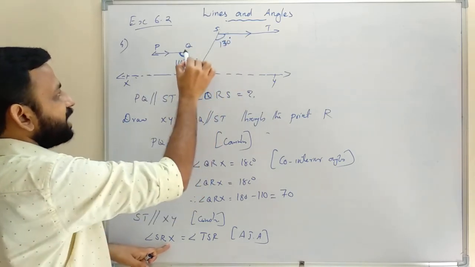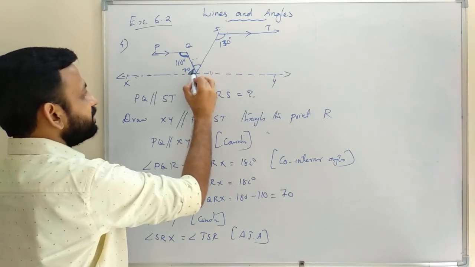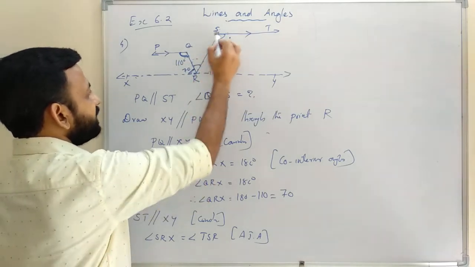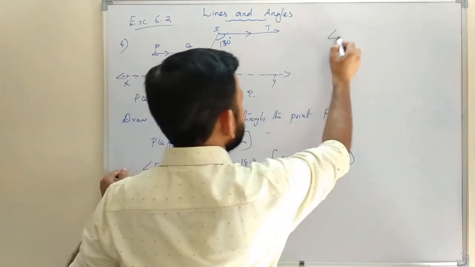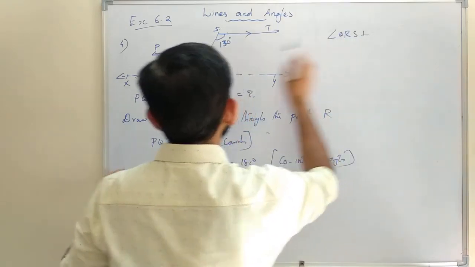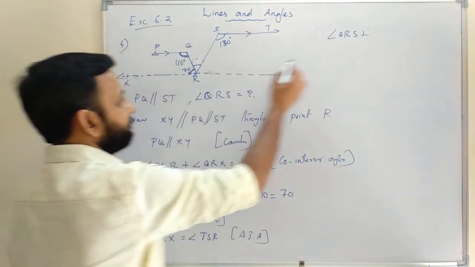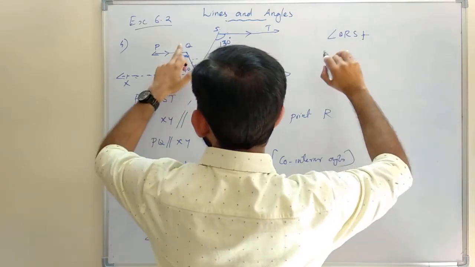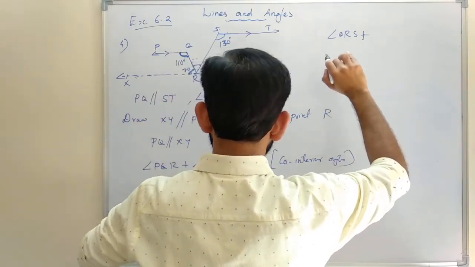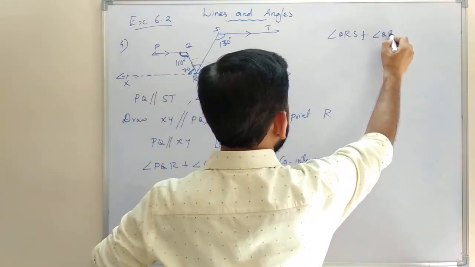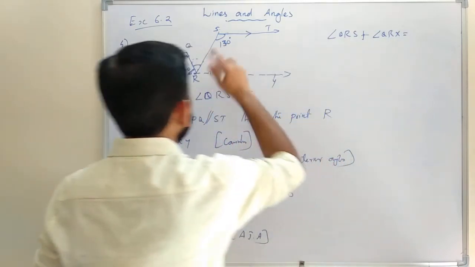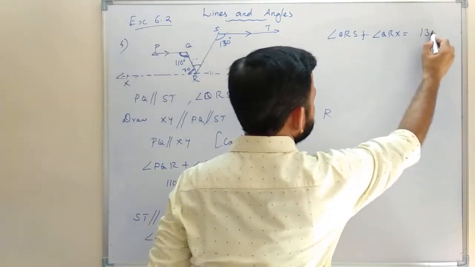Angle SRX is the sum of these two angles, that is angle QRS plus angle QRX. Angle SRX is equal to, and here it is given, 130 degrees.